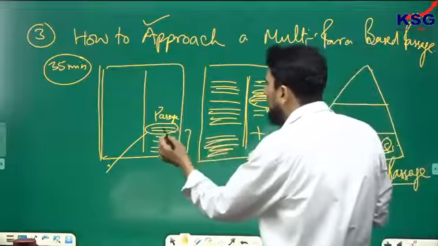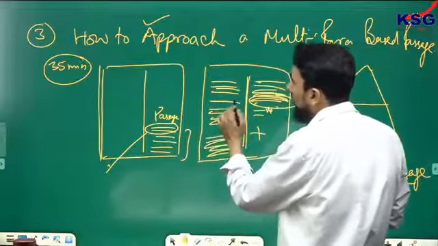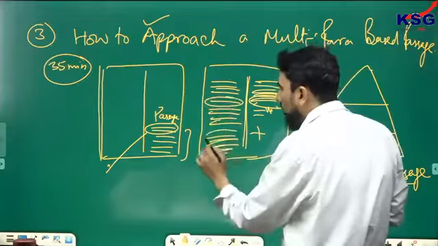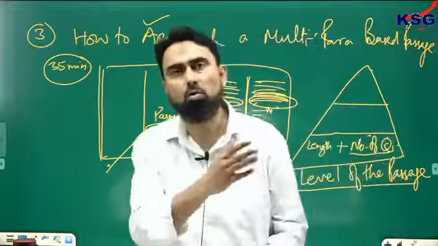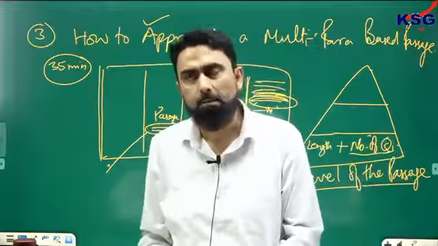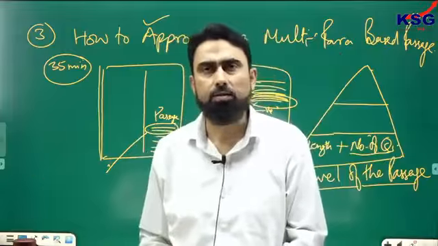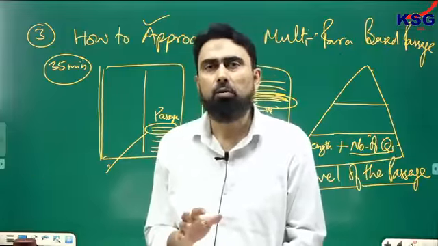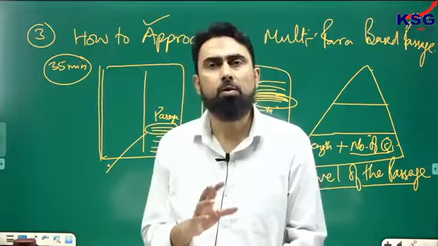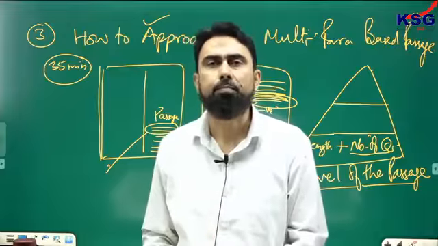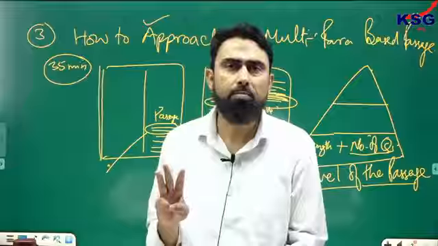you can take a second step: just read the opening sentence of each paragraph. Suppose there are 4 paragraphs, then go to each paragraph, just read the first line, and the very last sentence of the passage. I'm sure that by doing this second exercise, you will be able to understand the level of the passage. So these three factors are very important.